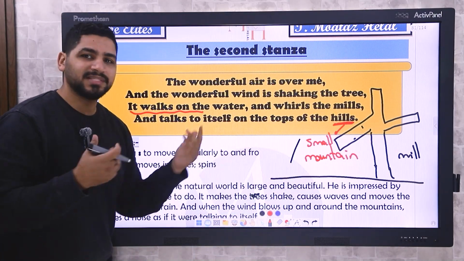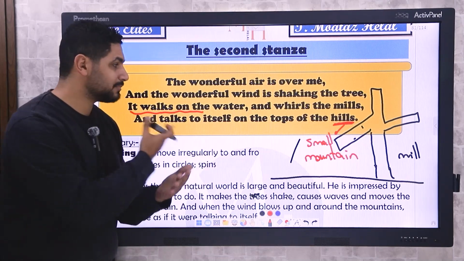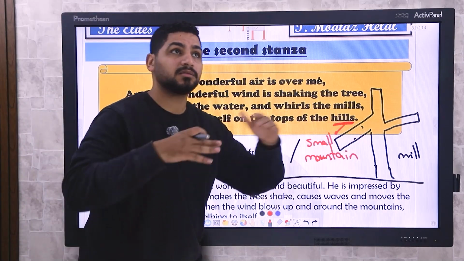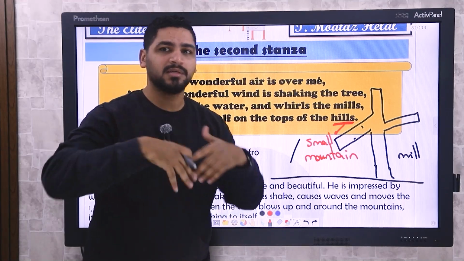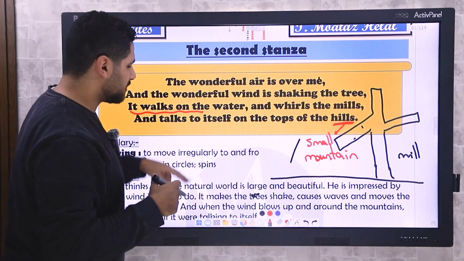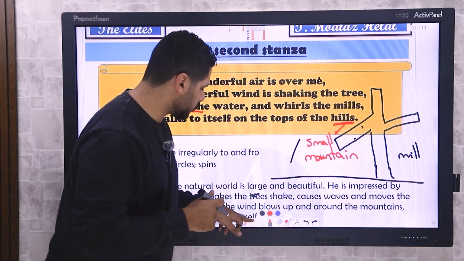And talks to itself. The air cannot talk, the wind cannot talk. That's a personification. On the tops of the hills, on the hilltops, like small mountains. On the top, you can hear the wind very loudly. And this is what he means.